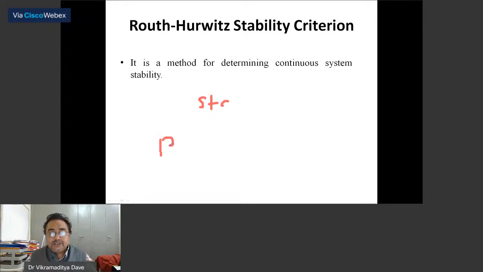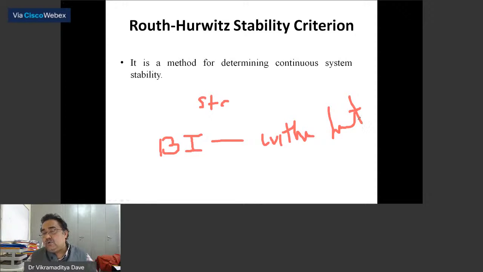Bounded input, I am simply writing BI, means within the limits. Okay, that is, the things are within the limits, that is they are not growing exponentially or not growing at an accelerating rate with time.